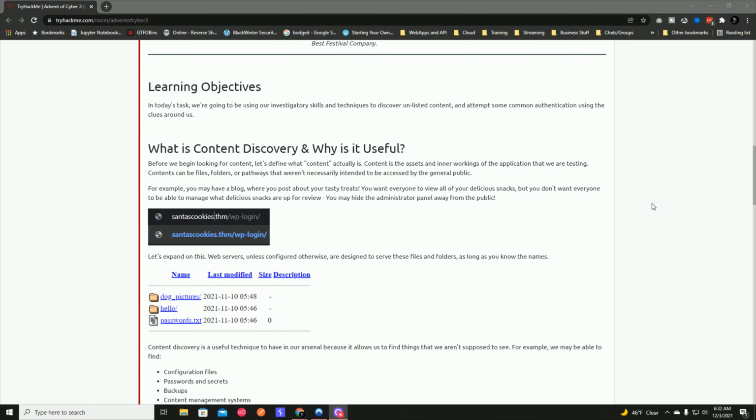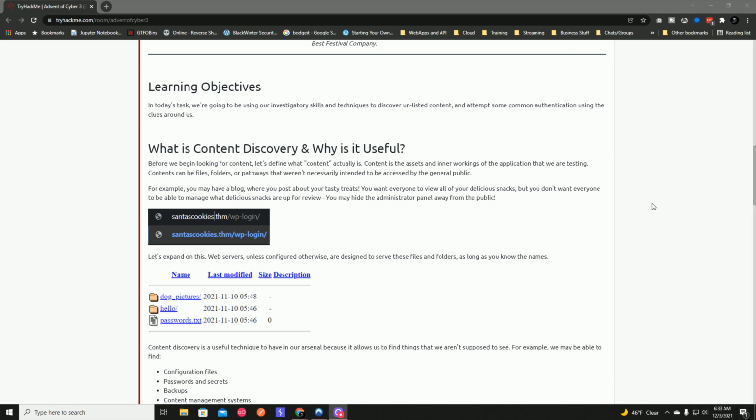Before we begin looking for content, let's define what content actually is. Content is the assets and inner workings of the application that we are testing. Contents can be files, folders, or pathways that weren't necessarily intended to be accessed by the general public. For example, you may have a blog where you post about tasty treats. You want everyone to view all of your delicious snacks, but you don't want everyone to be able to manage what delicious snacks are up for review. You may hide the administrator panel away from the public. Okay, so this is like a WordPress site. You don't want everybody to access the admin panel of your WordPress site.